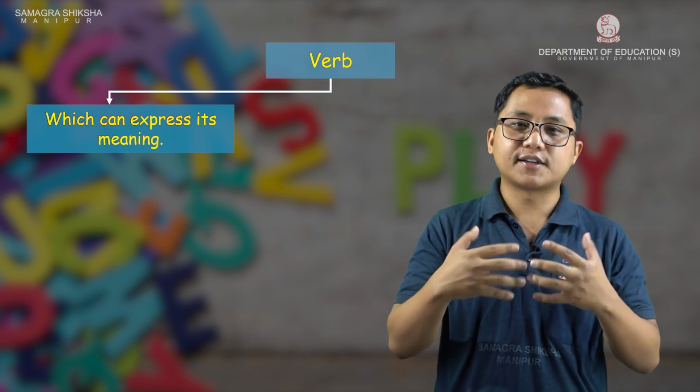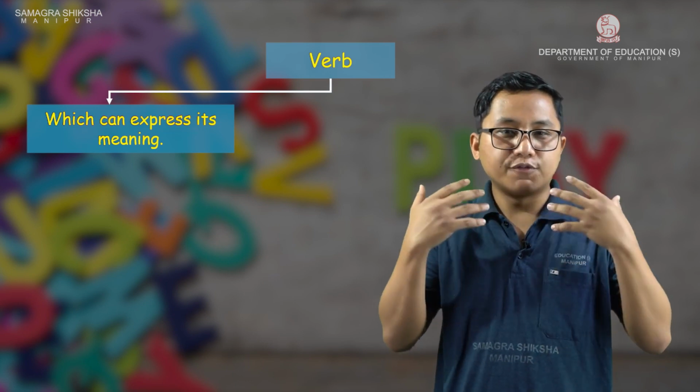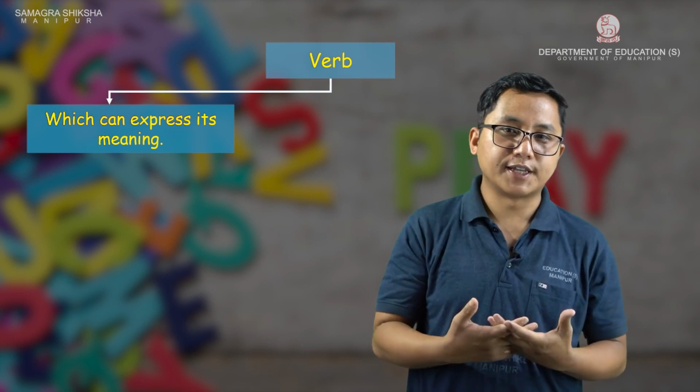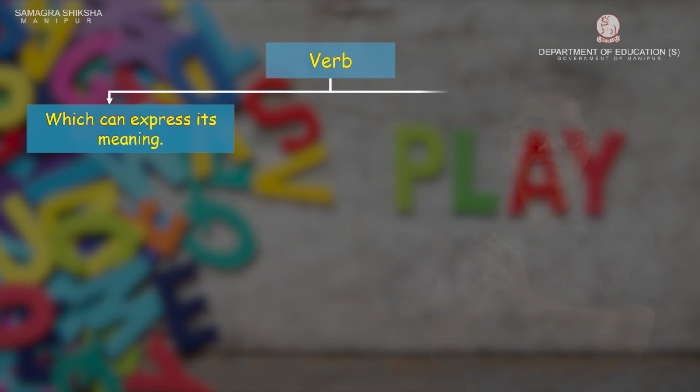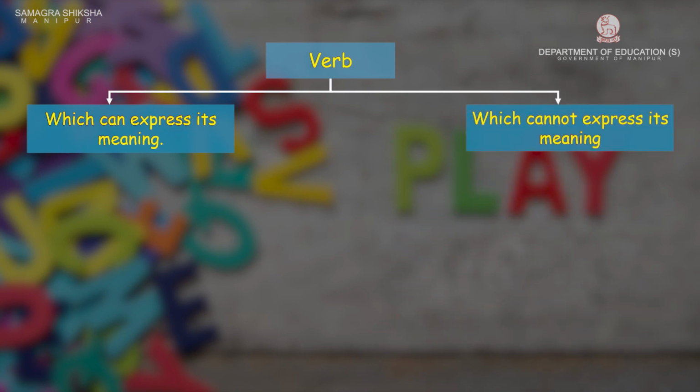And there are some verbs which cannot express their meaning by themselves. Instead, they help other verbs to make them more meaningful. So there are two types of verbs.